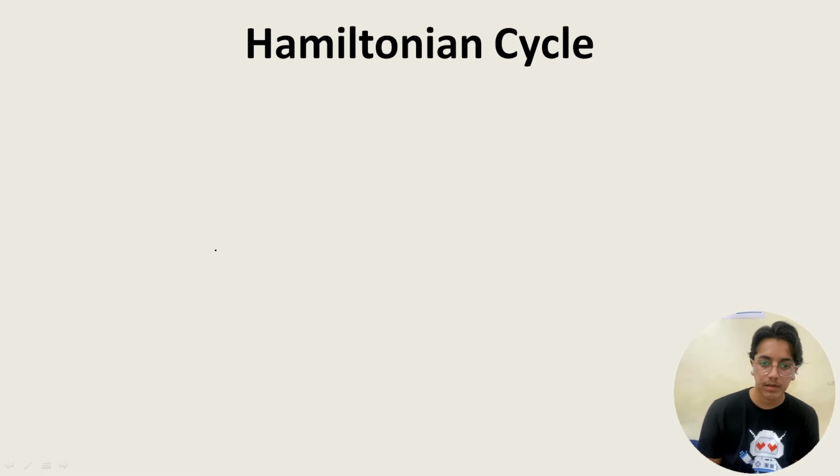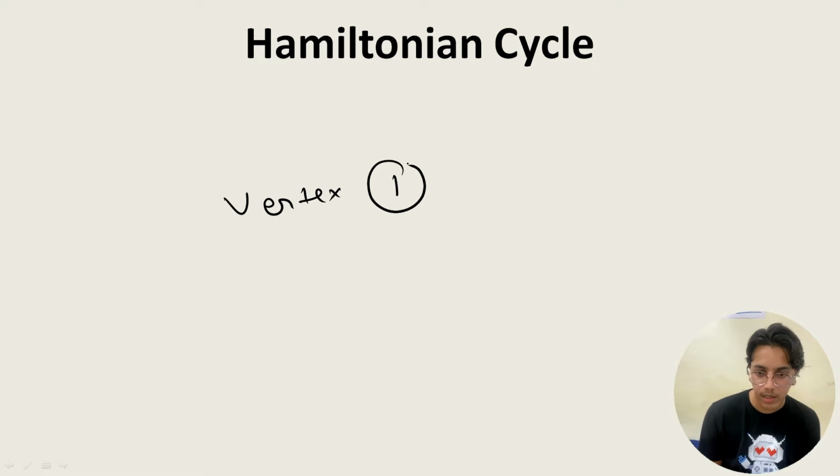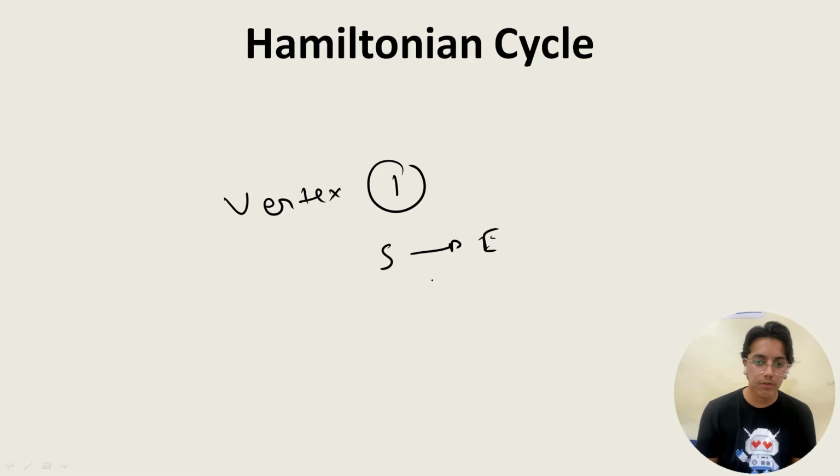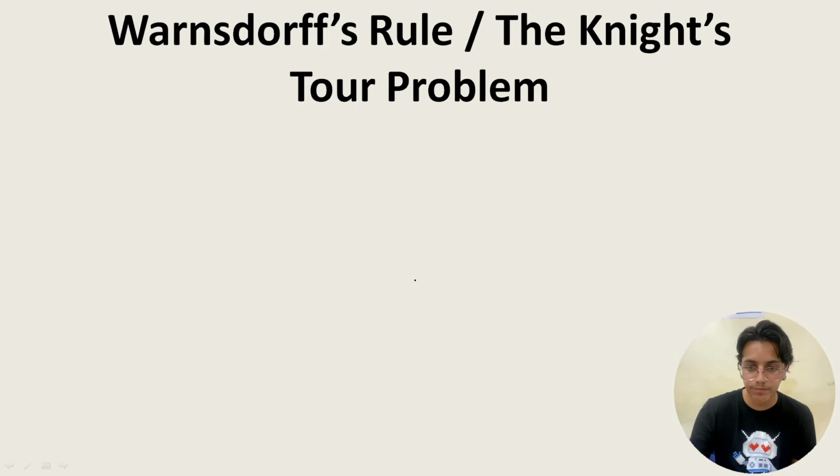Hamiltonian cycle. So we have to cover each vertex once only and come back to the start. This cycle covered in a graph is called a Hamiltonian cycle, and similarly if we don't come back to the start, and we cover each vertex at least once, then it is called a Hamiltonian path.